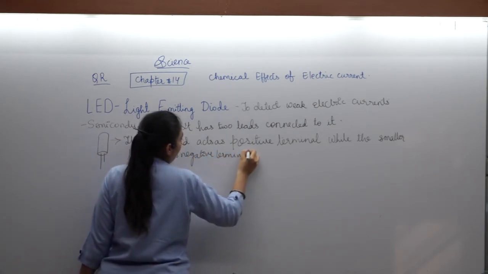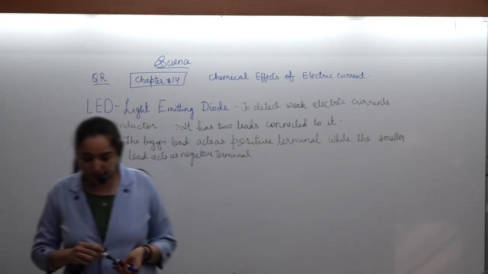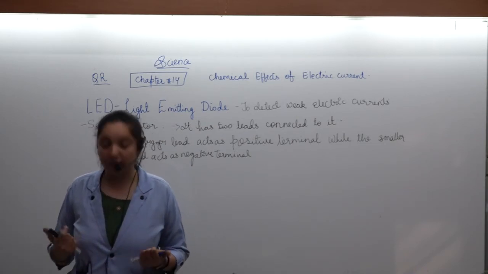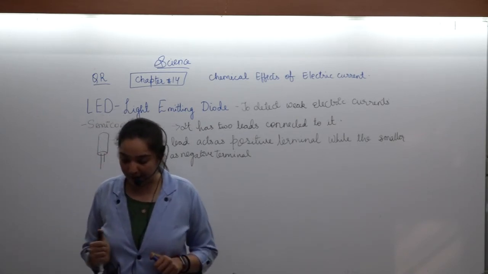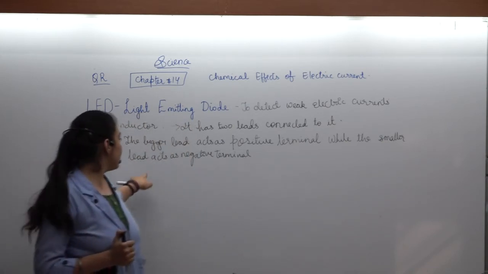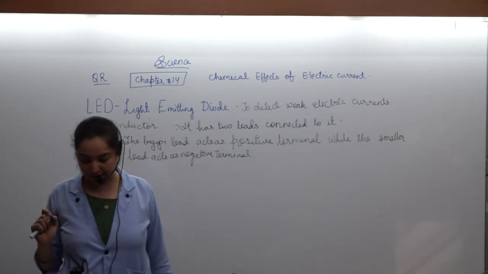The smaller lead acts as the negative terminal. LEDs are generally used a lot these days for lighting purposes, and this lead acts as the negative terminal. That means the negative terminal of the battery should be connected to it.